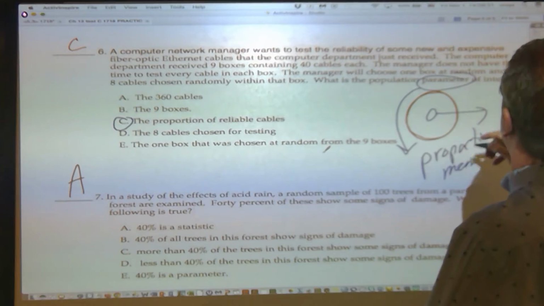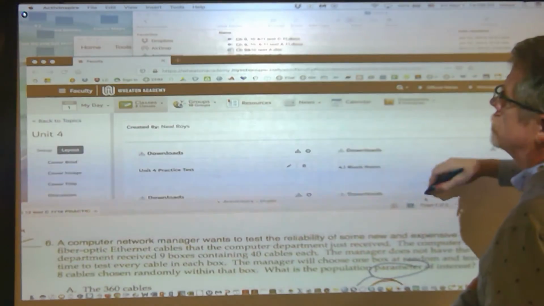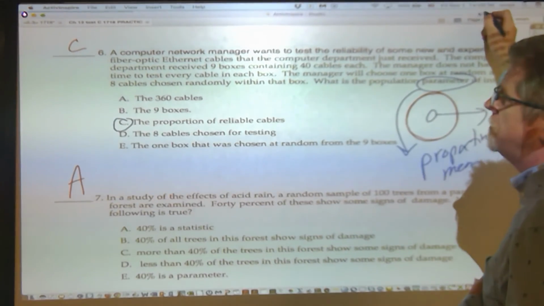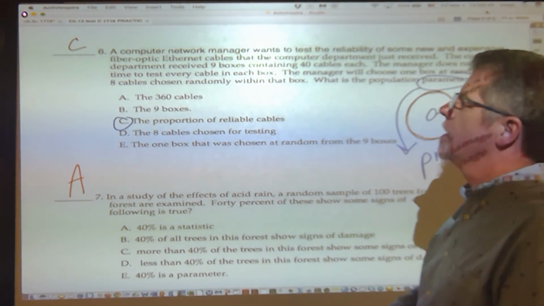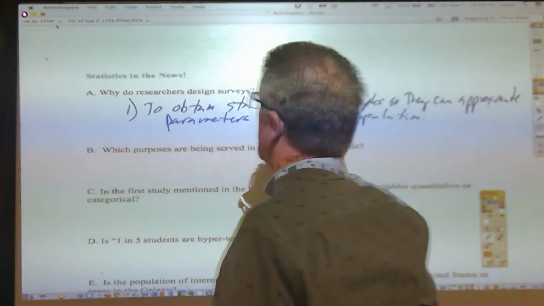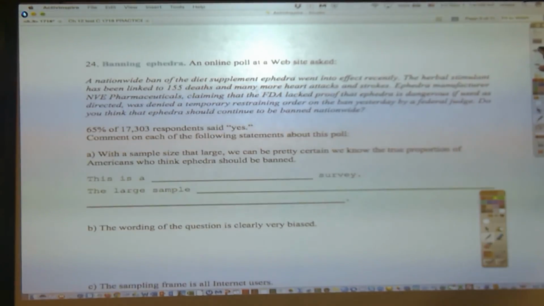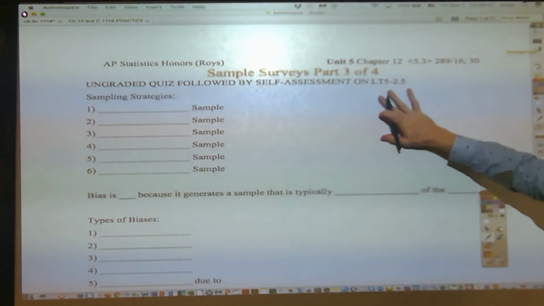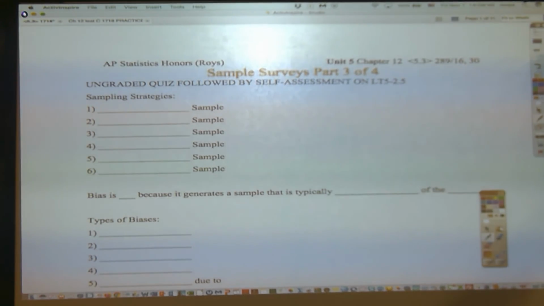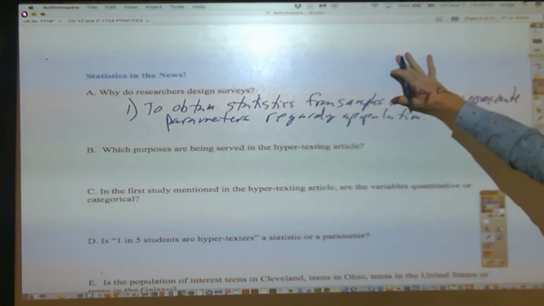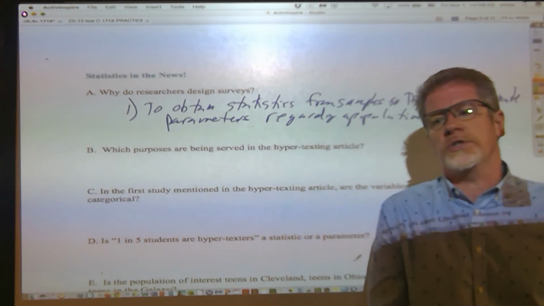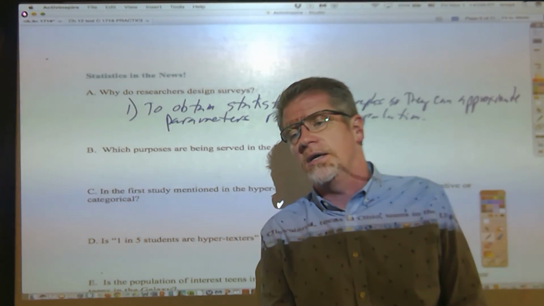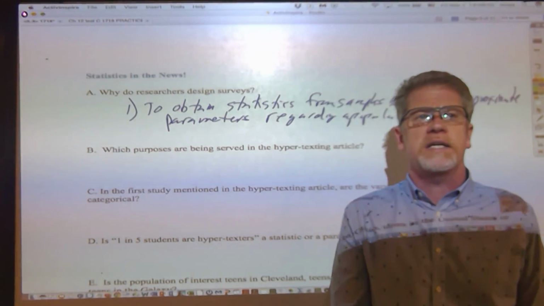One thing we'll end up doing on Monday, we have to look at the last page of the notes. So make sure that you bring your note packet on Monday, because before we do the quiz, we're going to do a quick episode of statistics in the news, and then we'll take 25 minutes to do the quiz. There's a quiz on Monday. I would study the Texas A&M problem.